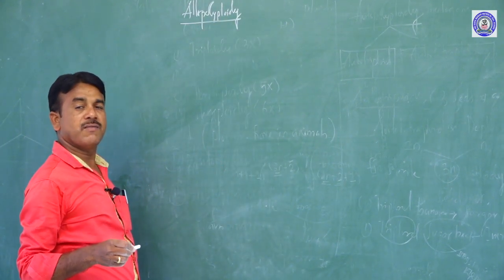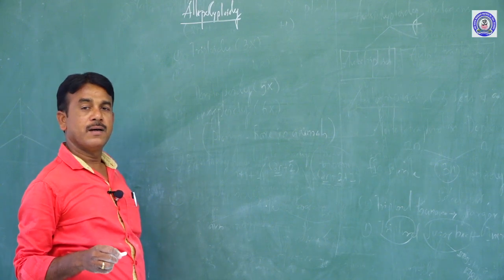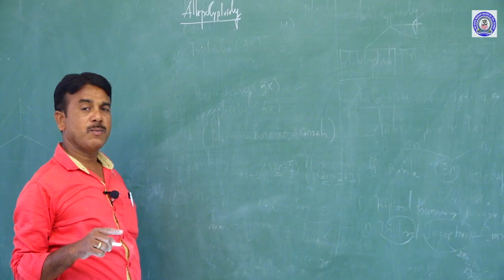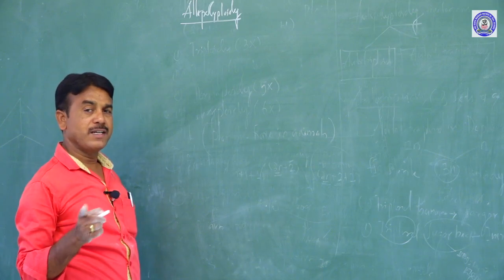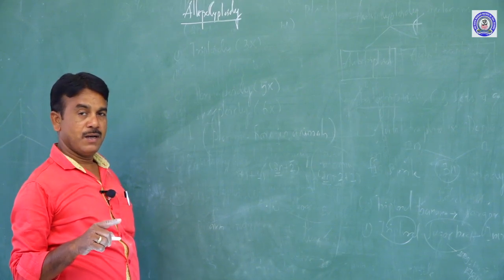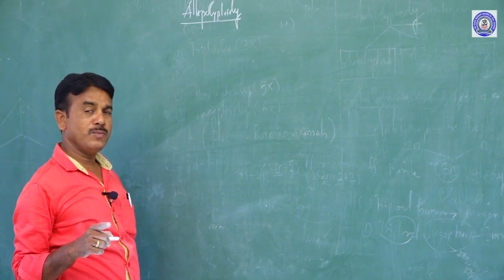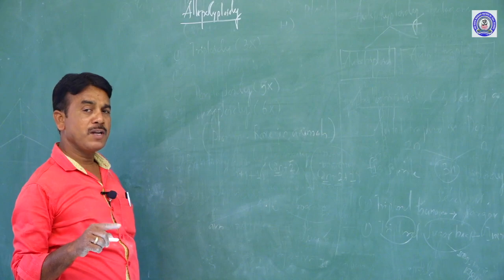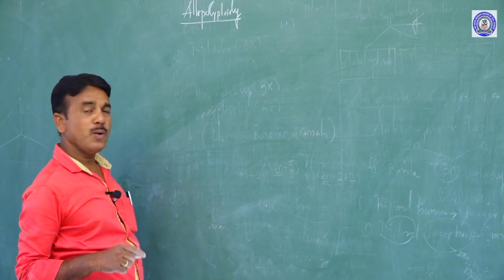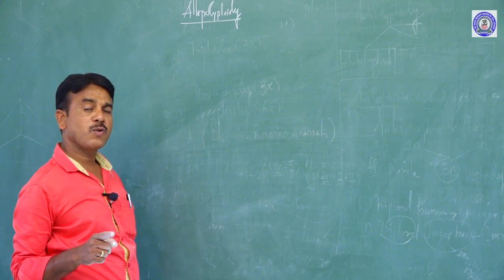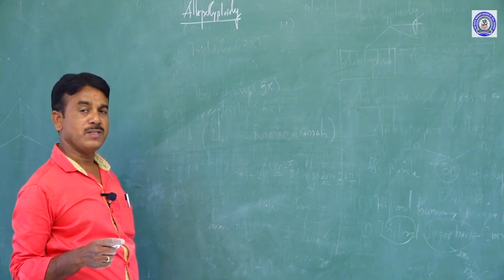What is the definition of allopolyploidy? Addition of one or more haploid sets of chromosomes from different kinds of species. Autopolyploidy means addition of one or more chromosome sets in an own genome or a single species.